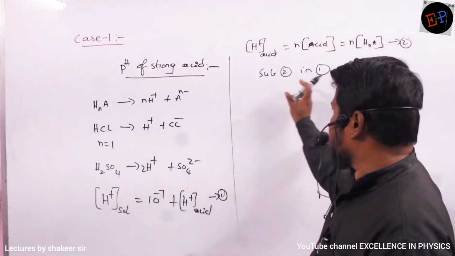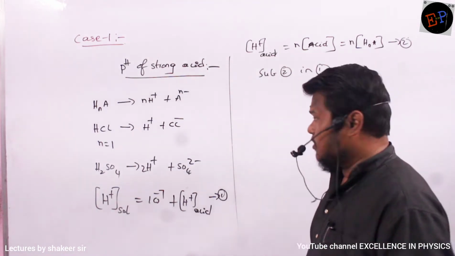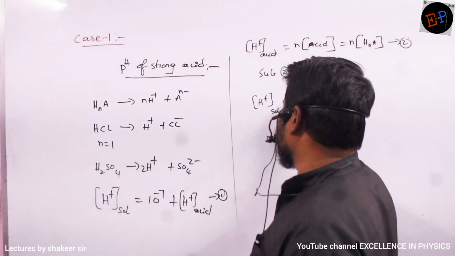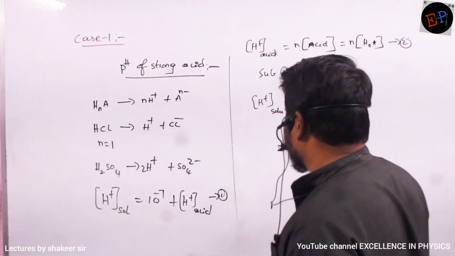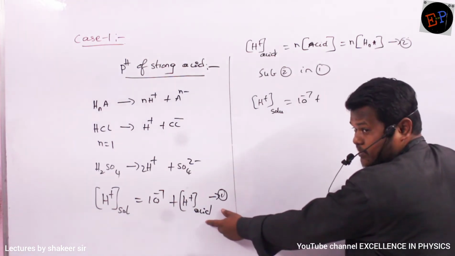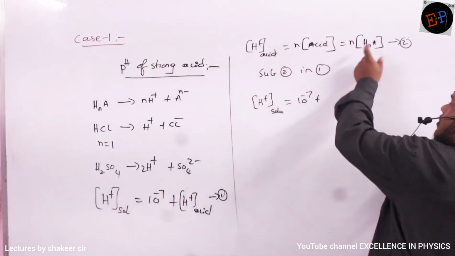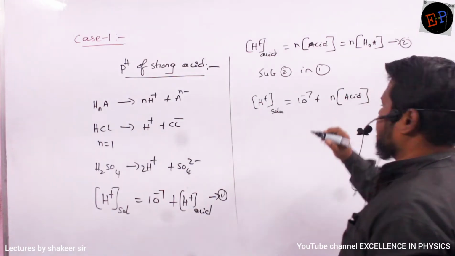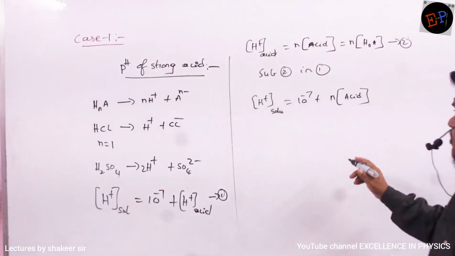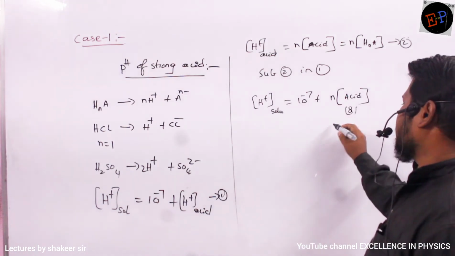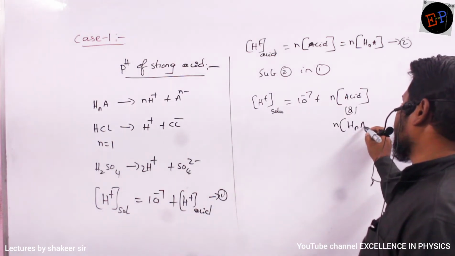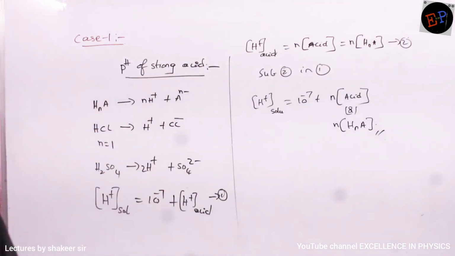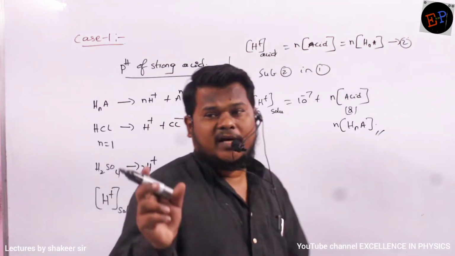So if I substitute the second equation in the first equation, how can I write? H plus ion concentration of the solution equals 10 power minus 7 plus H plus ion of acid. And H plus ion of acid, how can I write? I can write N into concentration of acid. Are you able to understand? N into concentration of acid, also how can I write? N into HA. Okay? So this is the method of calculating pH values for strong acid.